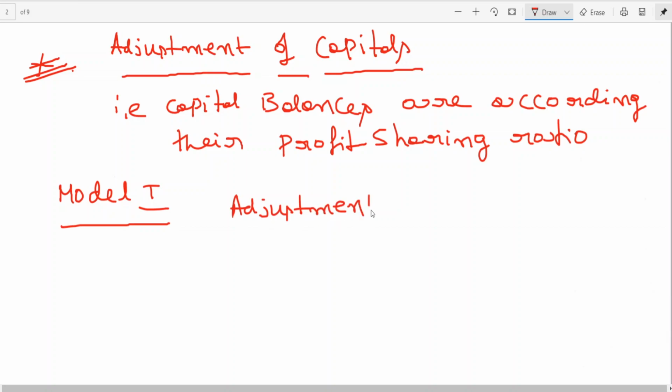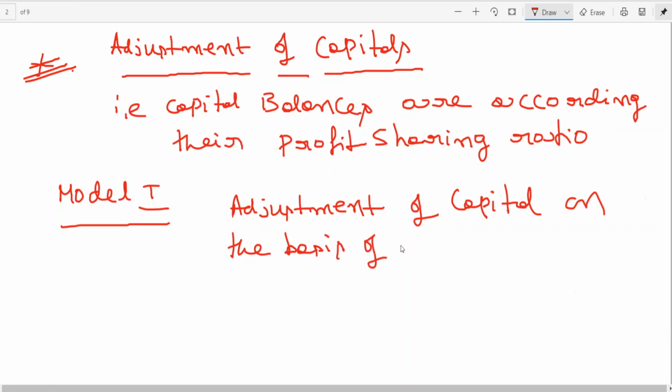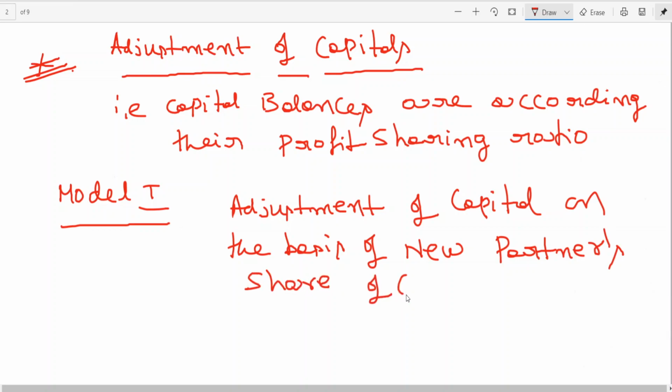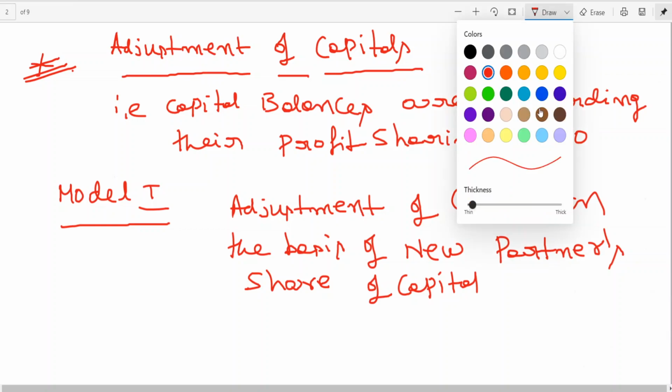adjustment of capital on the basis of the new partner's share of capital. What is to be done now?